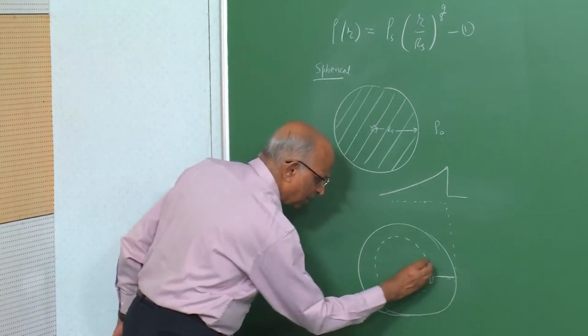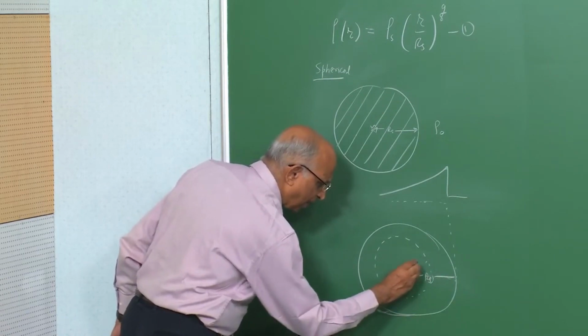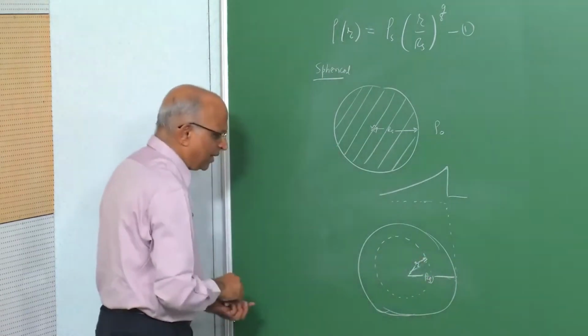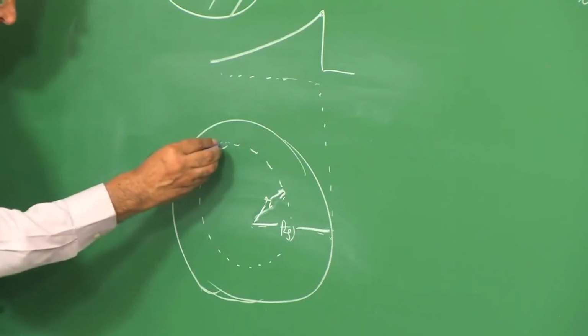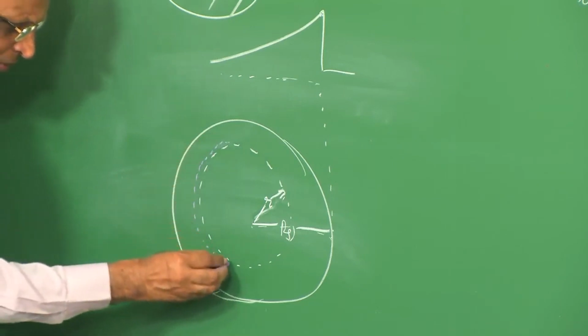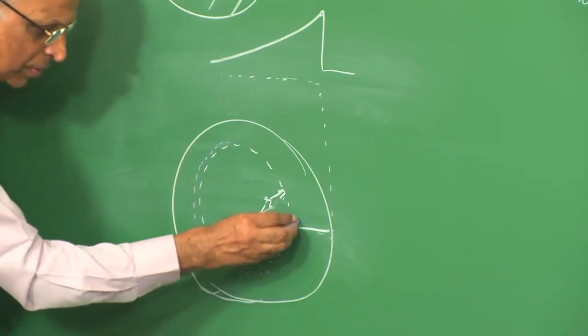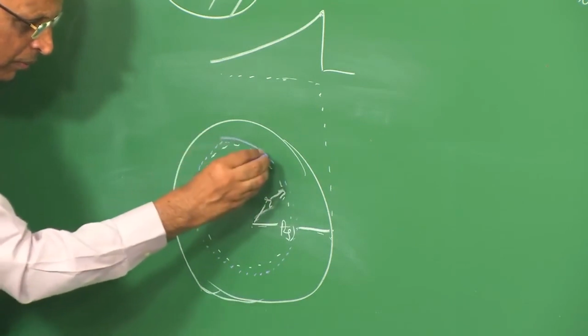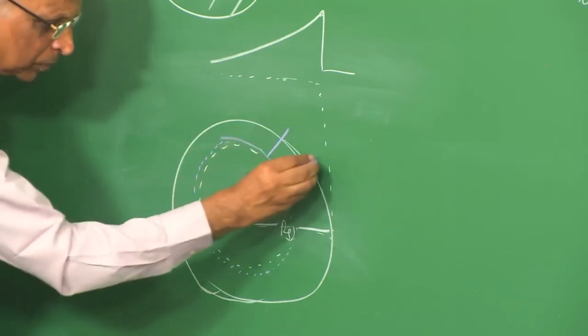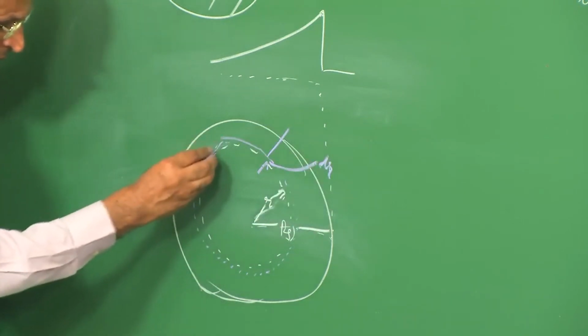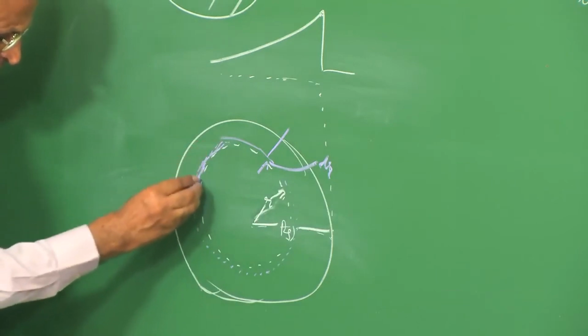Let me consider a small value of radius r, and around this radius r, let us consider a small element of thickness dr. In other words, I am interested in what is happening in this element.